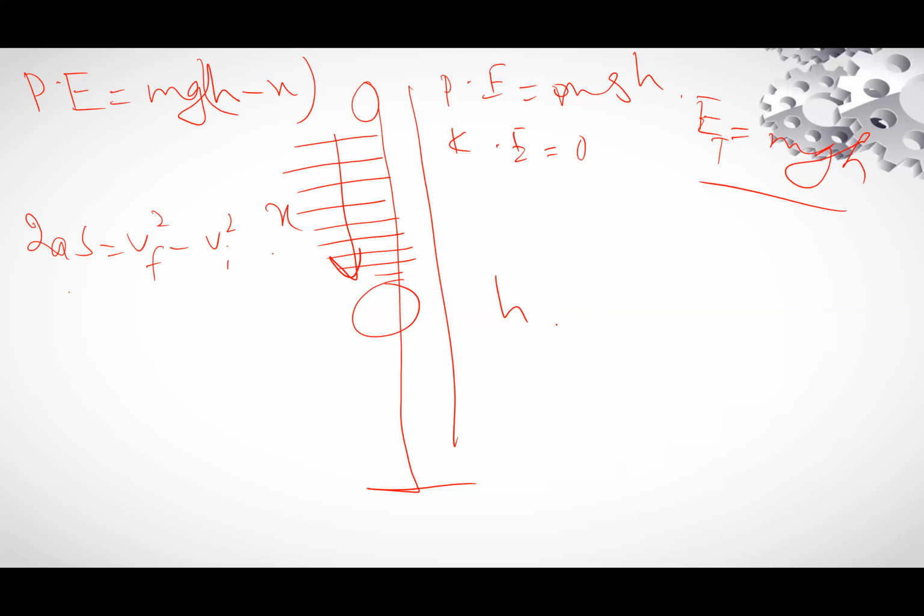Now a is equal to g, s is equal to x. Initial velocity vi is equal to 0, final velocity is equal to v, and distance is equal to x.